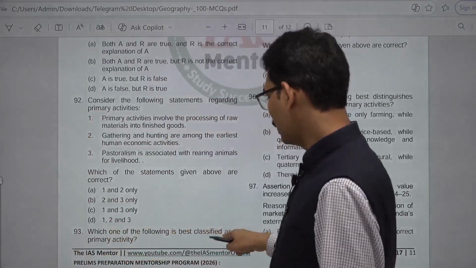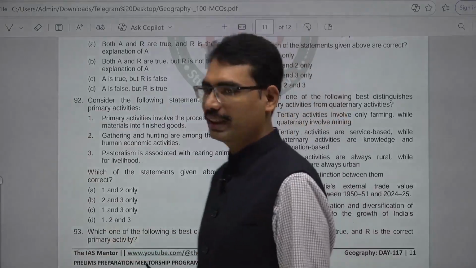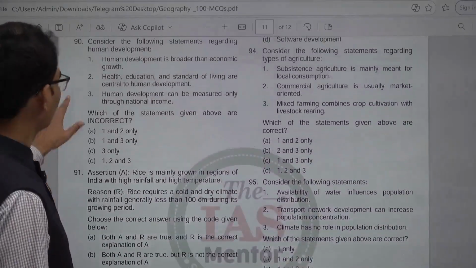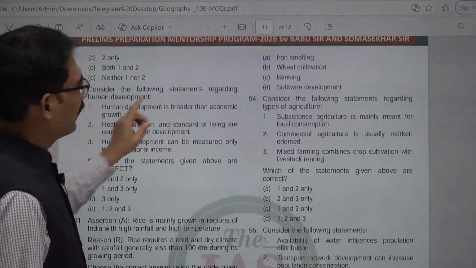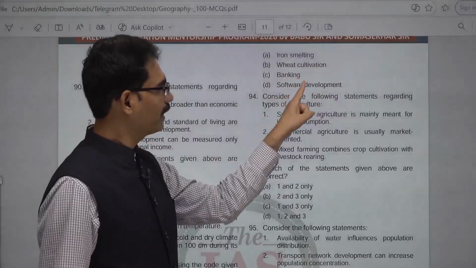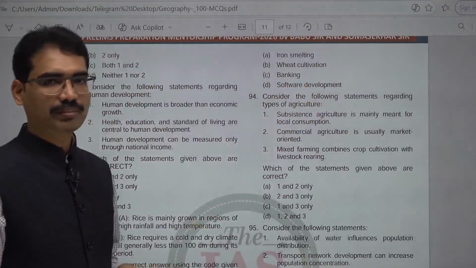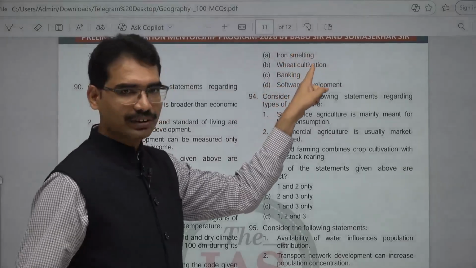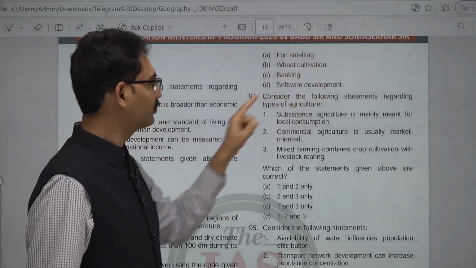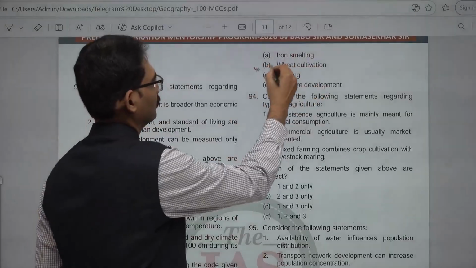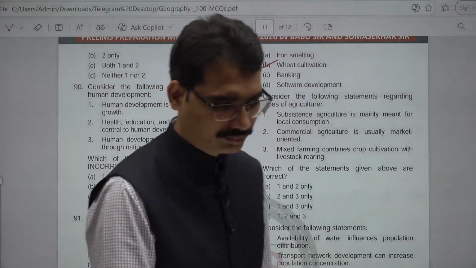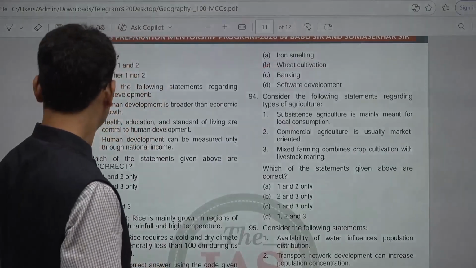Which one of the following is best classified as a primary activity? Iron smelting, wheat cultivation, banking, software development. Which is the primary activity? Iron smelting is secondary, wheat cultivation is agriculture, so primary. Banking and software are not. B is the answer, wheat cultivation. 93, B is the answer. Next, 94.